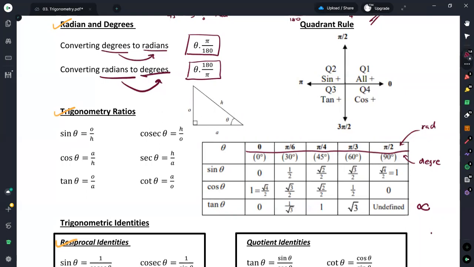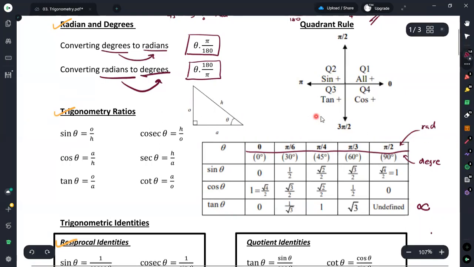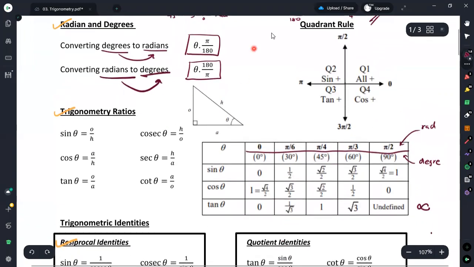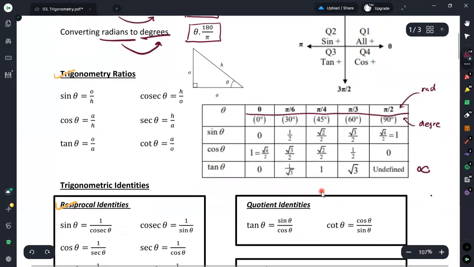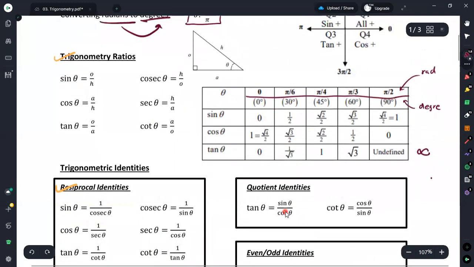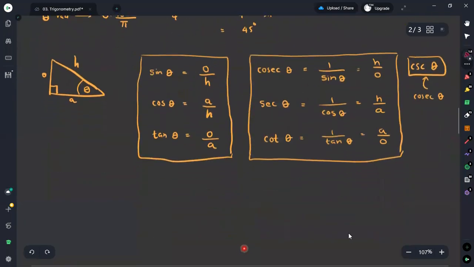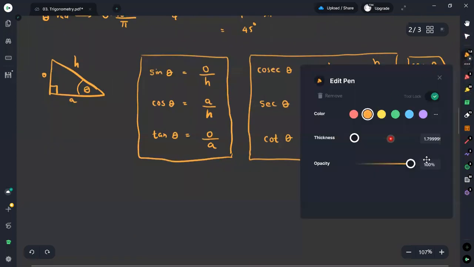Okay, now we'll have a look at the quotient identities, and thereafter I will explain the quadrant rule. If you consider the quotient identities, we define only two identities.